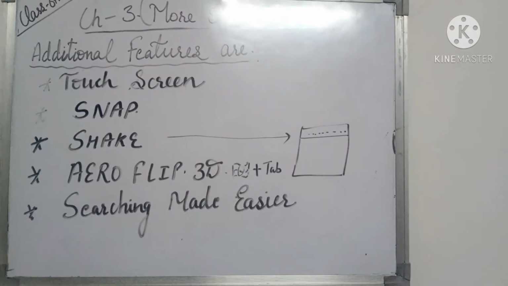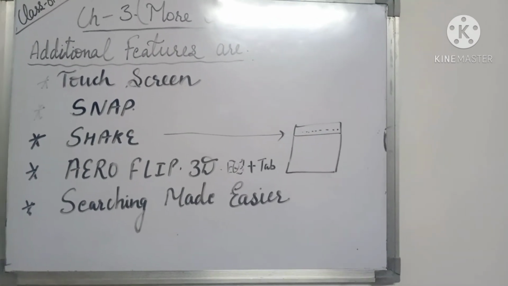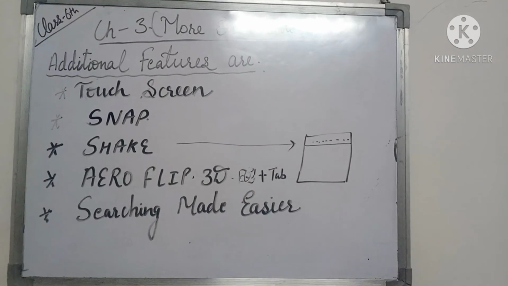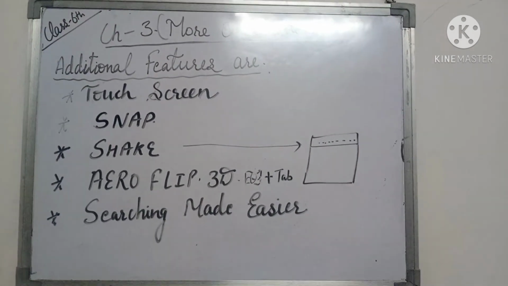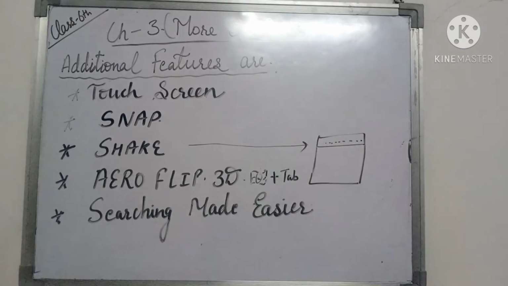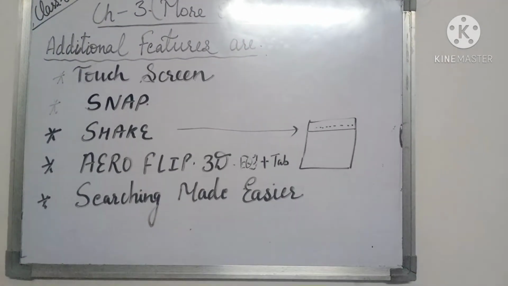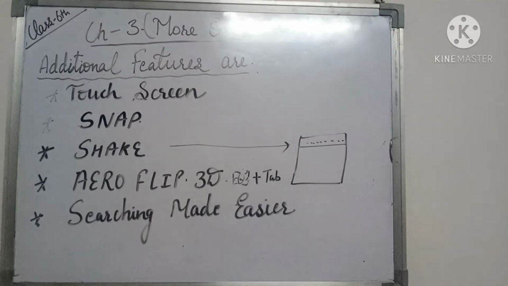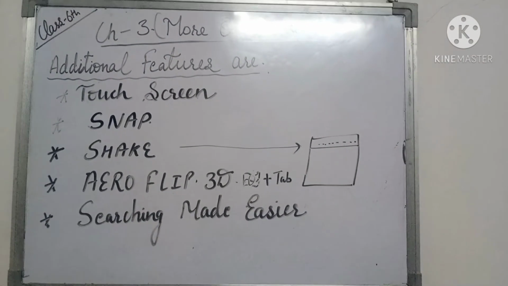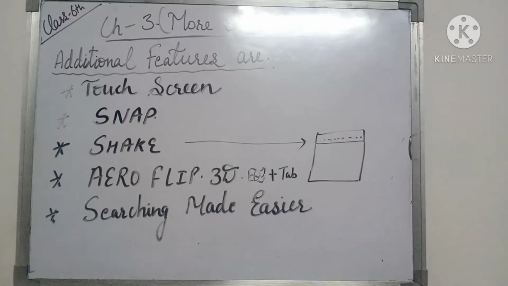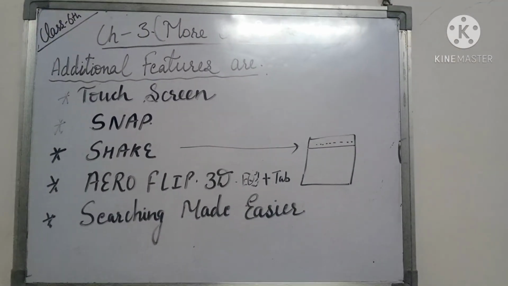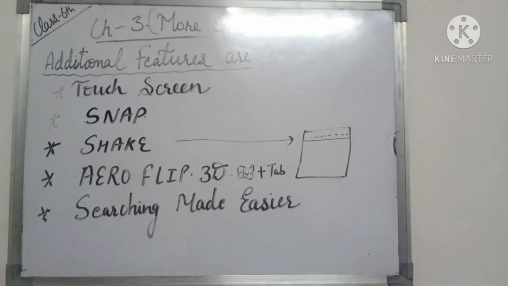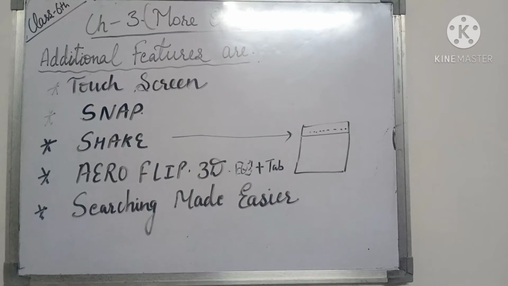Next property is known as searching made easier. What is searching made easier? In Windows 7 or in your operating system, you store many files and folders. It's very difficult for us to search our file and folder and where we have stored it. And sometimes we forget where we have saved our files, what is the path of our file. It's very difficult for us to search. Then what will you use? Then the most beneficial property of the window is the searching made easier property.